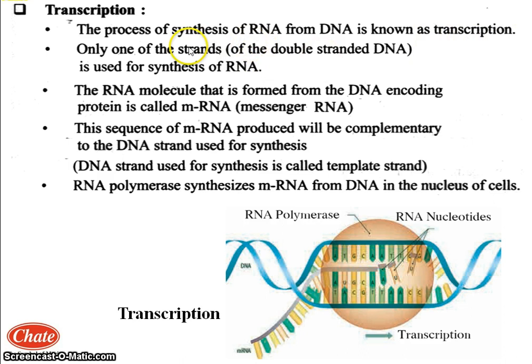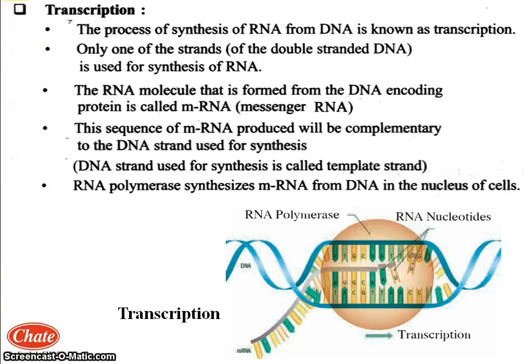From the double-stranded DNA, only one of the strands is used for the synthesis of RNA. In 9th standard, you have studied the structure of DNA and you know that DNA has a double strand. But from that double strand, only one strand is useful for the synthesis of RNA.